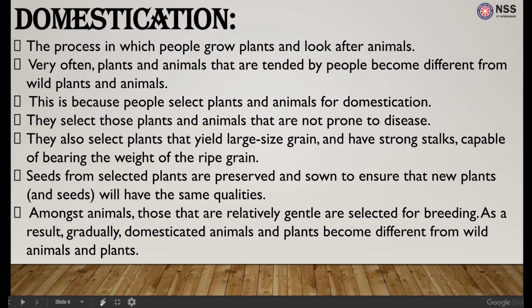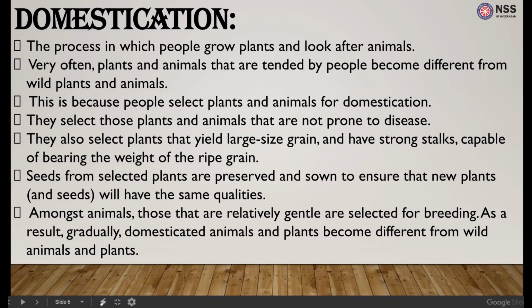What is domestication? Domestication is the process in which people grow plants and look after animals. Very often the plants and animals which are grown by people are very different from wild plants and animals like those in the forest. This is because we humans select the specific plants and animals which we domesticate, which are not prone to disease.